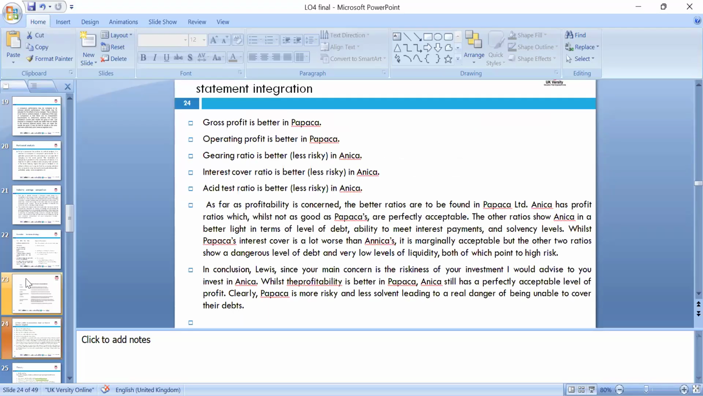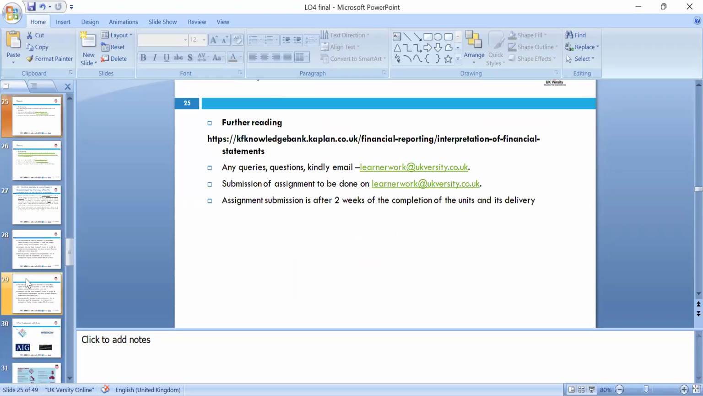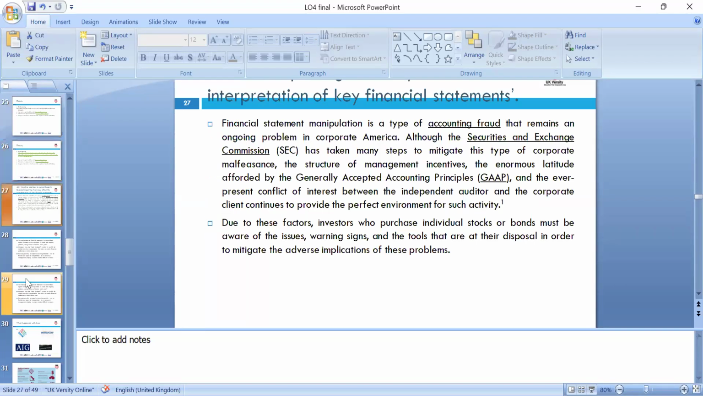Okay, so as our analysis in the case of Anikas and Papikas shows, profitability, no doubt, Papikas is better than Anikas, but overall, if we look at the risk and return, in that case, Anikas is better. So we recommend, based on the ratios, that Anikas is better, as their performance is quite good by comparison. For further reading, we included some links, if you want.